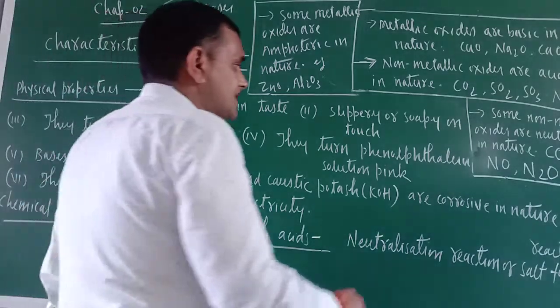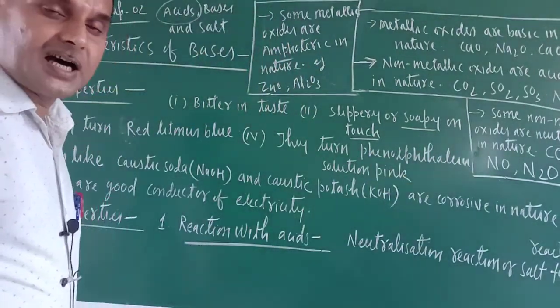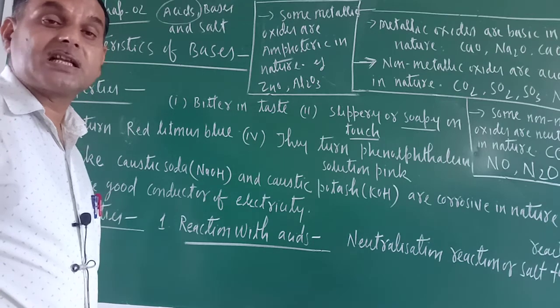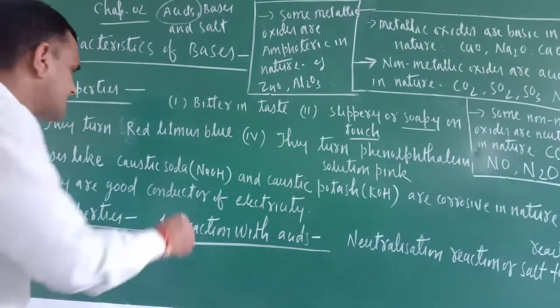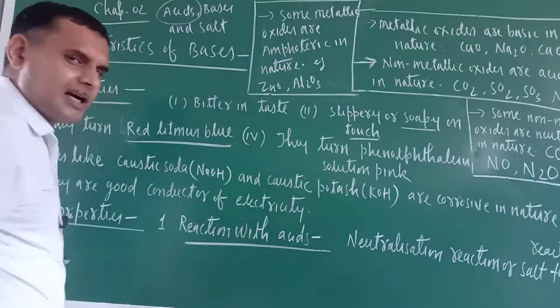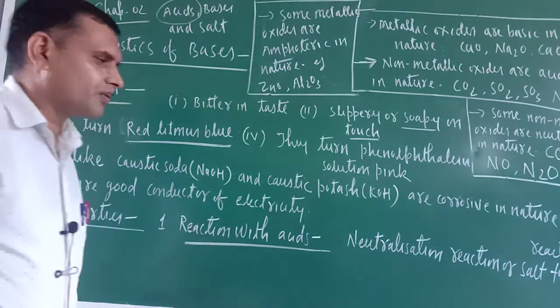Now the second one is slippery or soapy on touch. So bases are slippery or soapy on touch. They turn red litmus blue. Means which one? Bases, they turn red litmus blue.